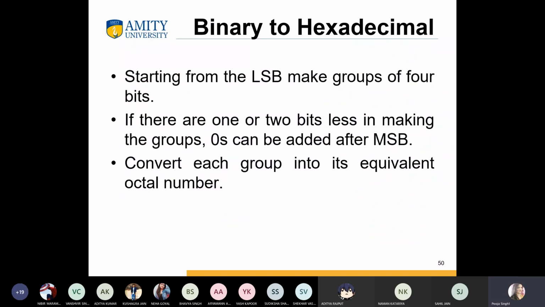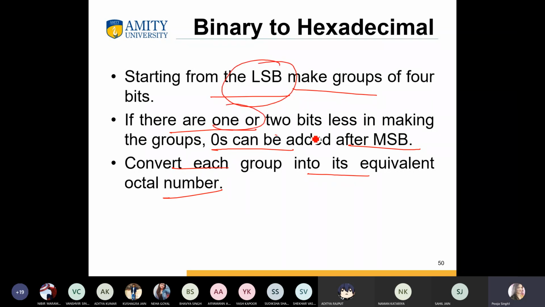Starting from the LSB, we make groups of 4 bits, with one or two bits fewer in the last group. This is the theory explanation from the previous slide.